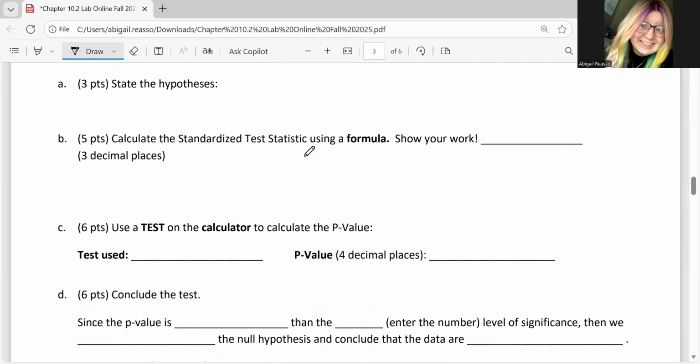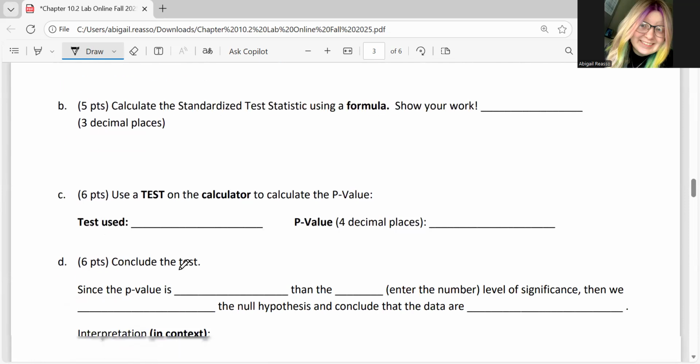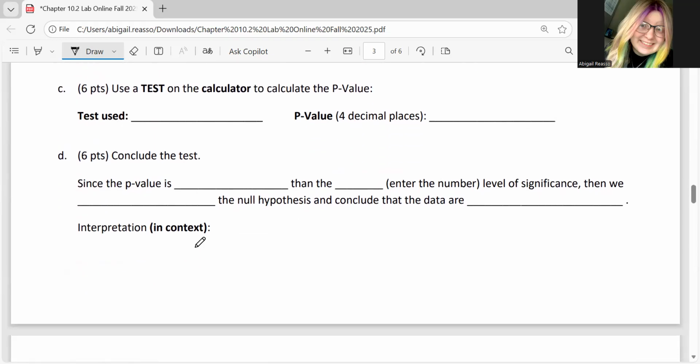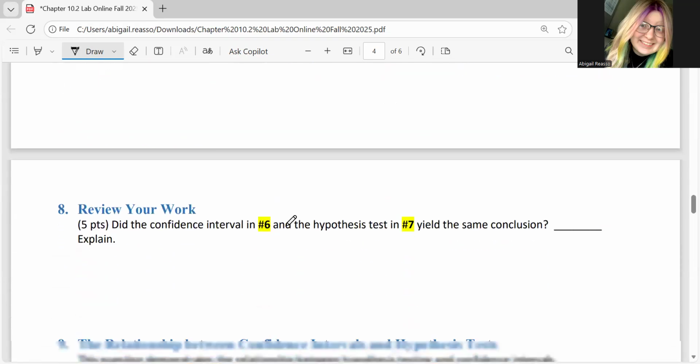So after you get your equation here, your formula, sorry, and your answer, we can then go back to our test on our calculator and find the p-value. So which test did you use, and what is that p-value rounded to 4 decimal places? And then again, we can conclude our test very similarly to the previous ones.